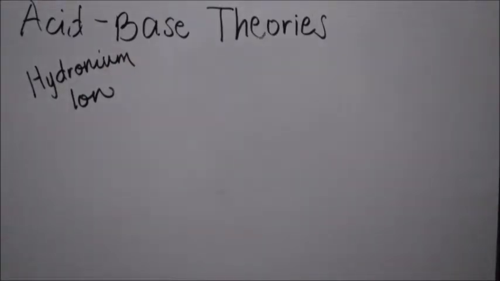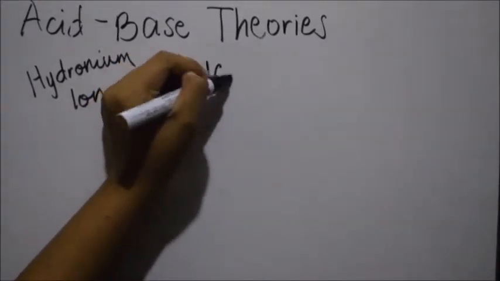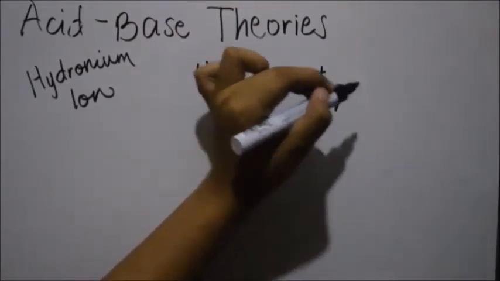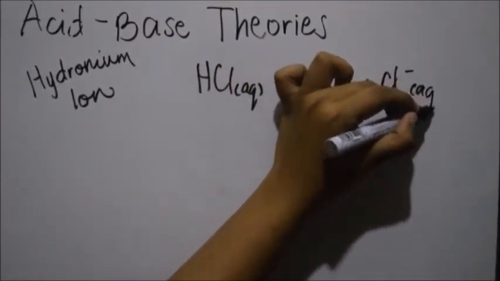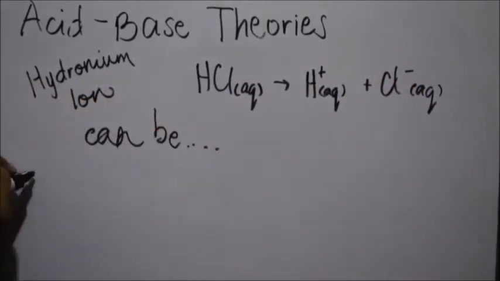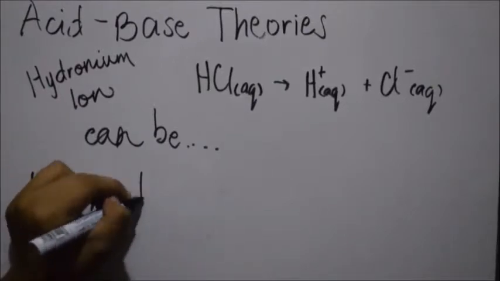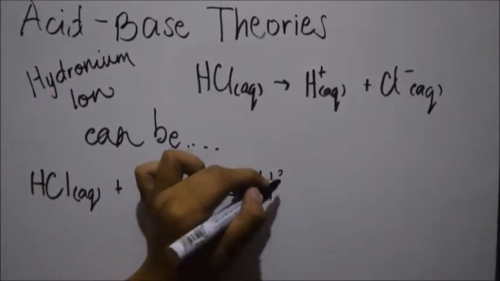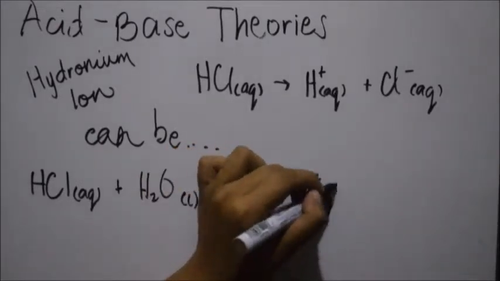For example, HCl gives H+ and Cl-. HCl plus water is equal to H3O+ plus Cl-.